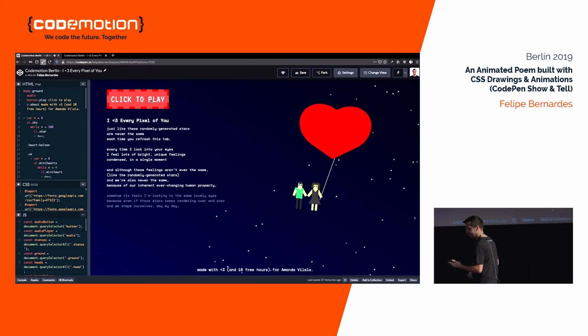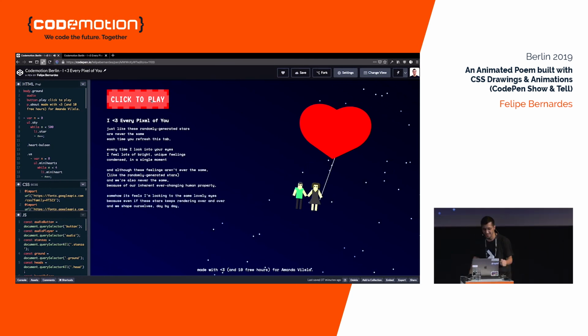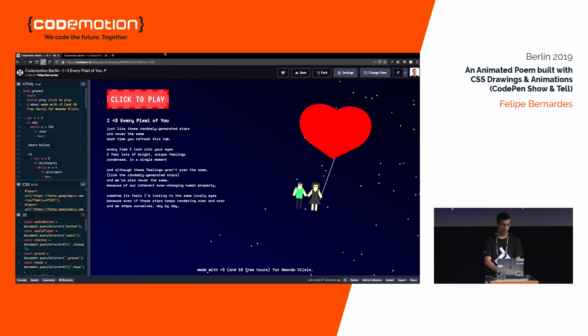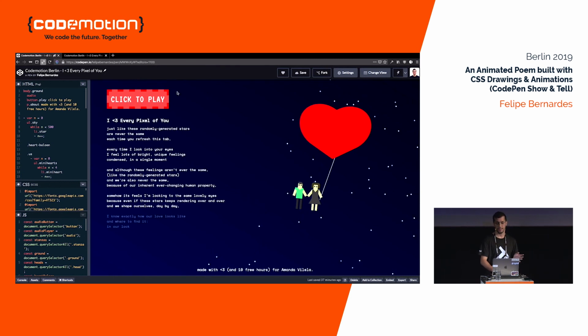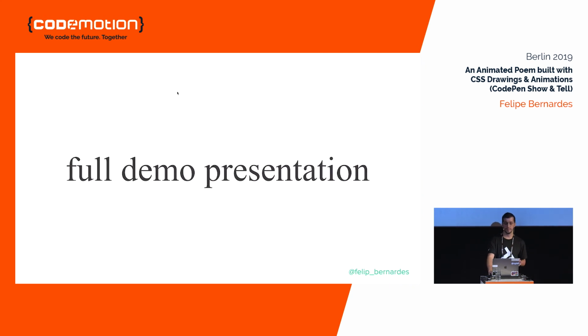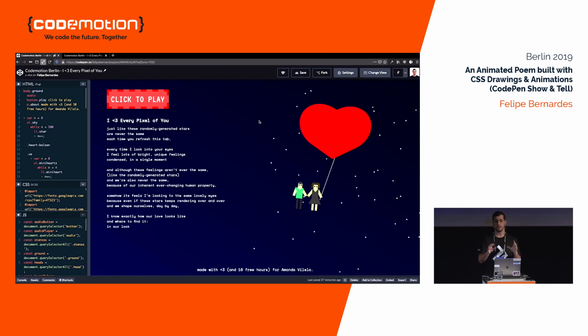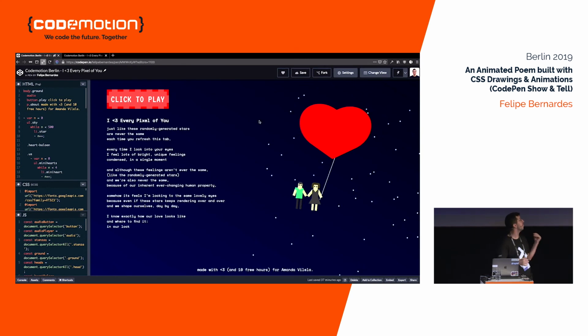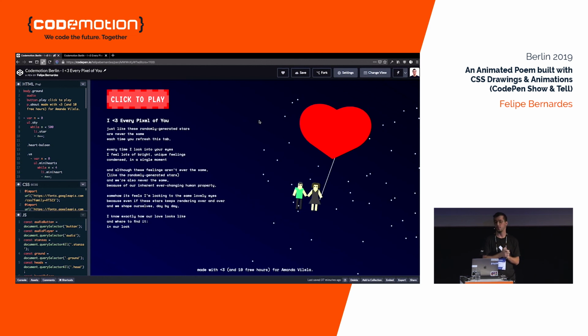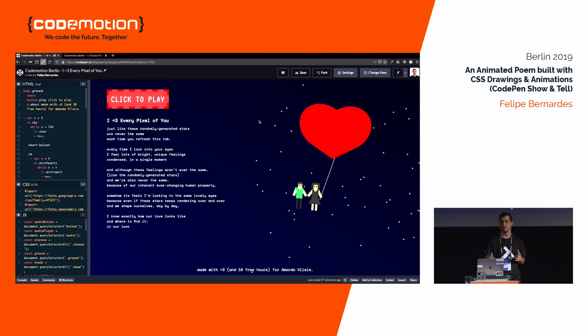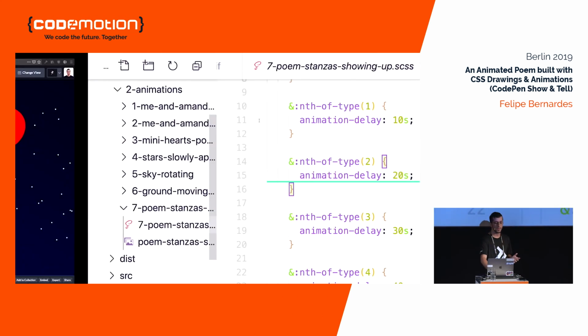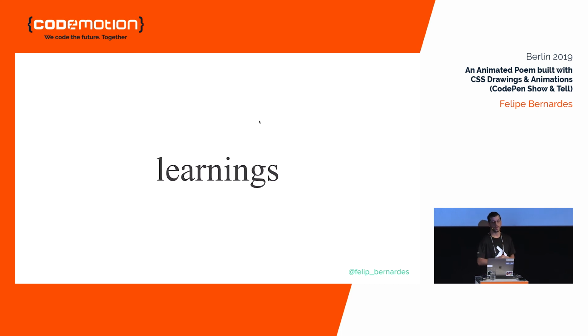Okay, we don't have much time. Running out of time. Okay, you can see it live. I will share the link after, okay? But could you follow each one of the elements and identify the basic shapes, and also pay attention to the animations and figure out how they were made? That's not much code, right? Okay, so let me share my learnings from it.